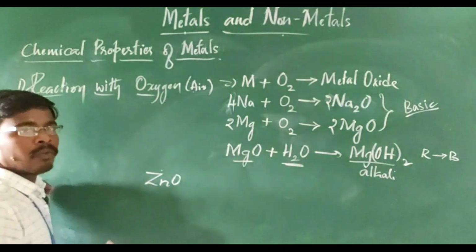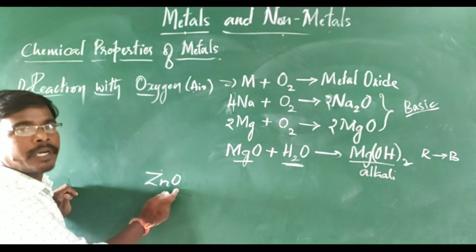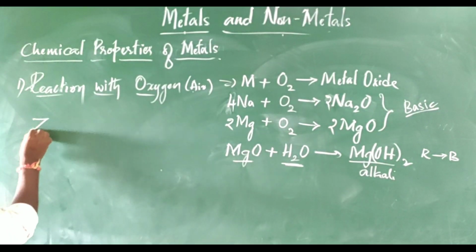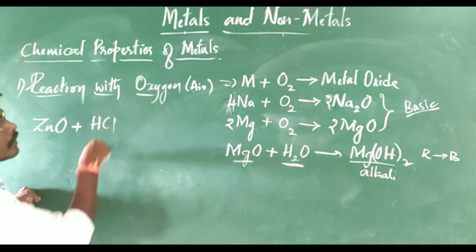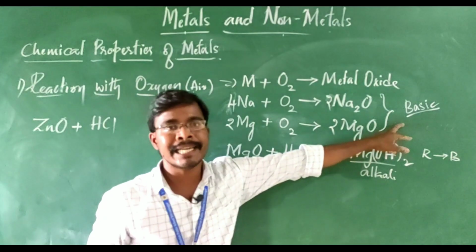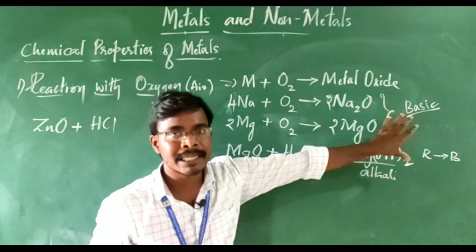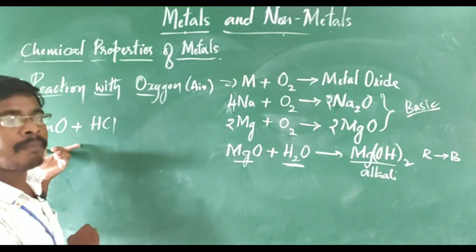I have a question for you. Take zinc oxide as an example. Zinc, when combined with oxygen, forms zinc oxide. Any metal oxides are basic in nature, that is the example I have taken now. All the metal oxides, I am saying, are basic in nature. And the other example, zinc oxide, is also a type of metal oxide.